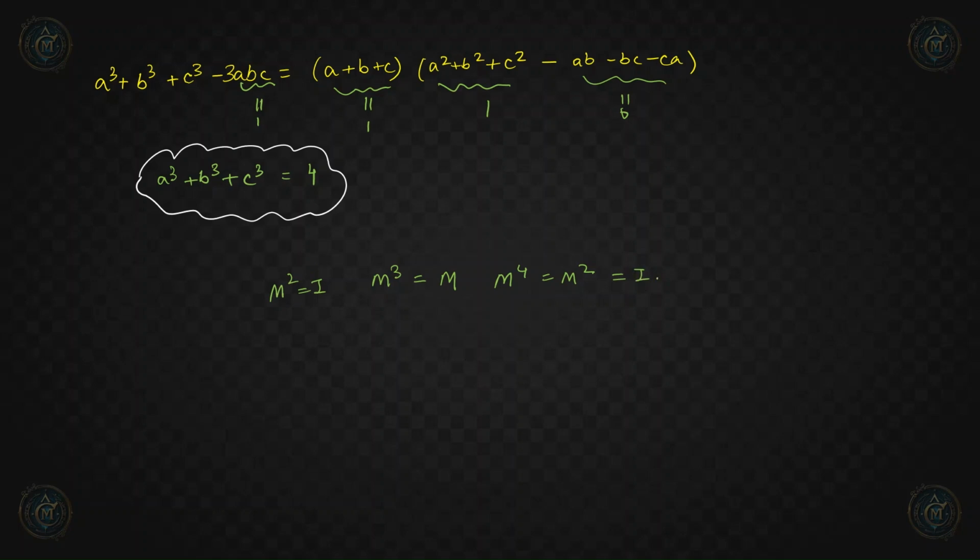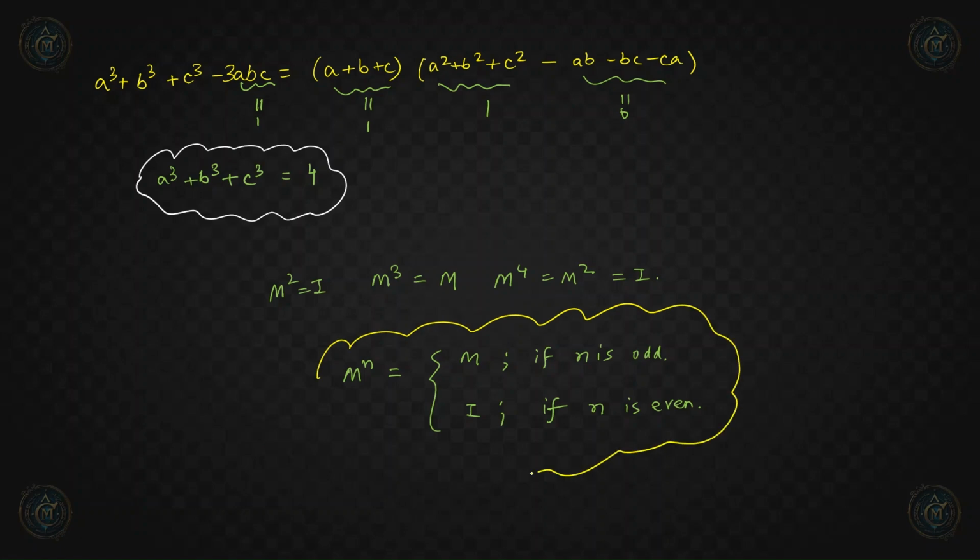So if you continuously multiply with M on both sides, you get this pattern. M to the power n equals M itself if n is odd, and this is equal to the identity matrix if n is even. So this is the higher power of this M, right?